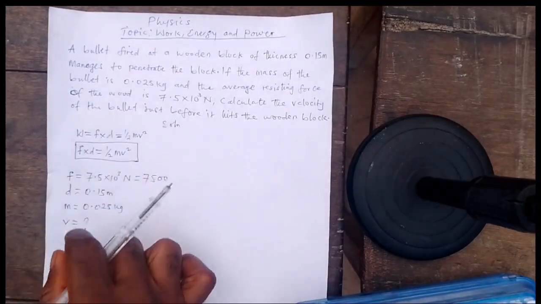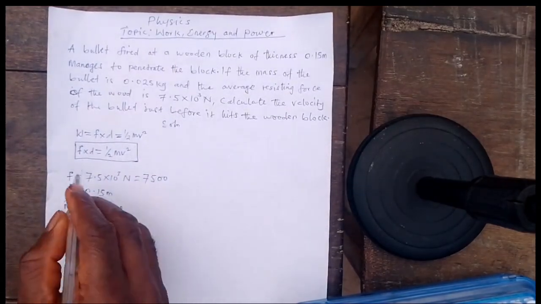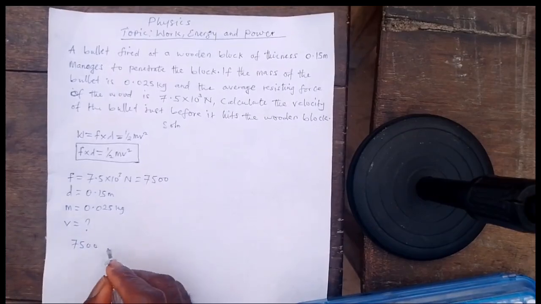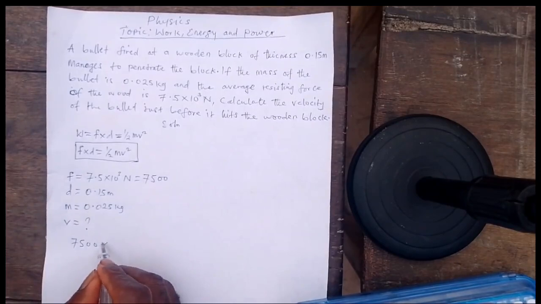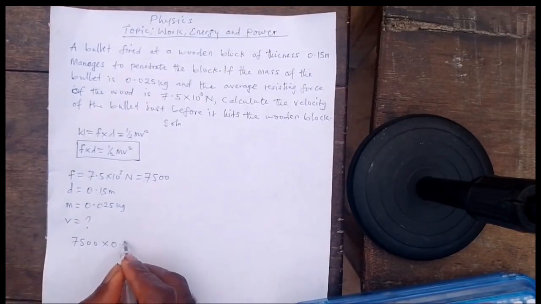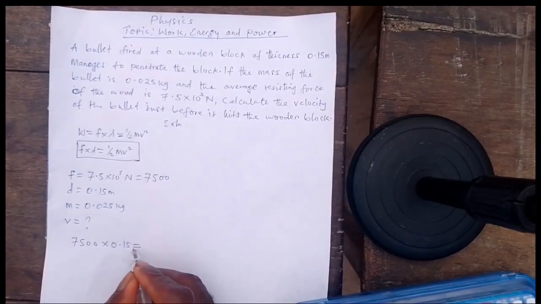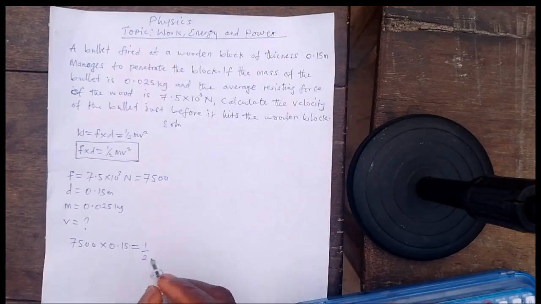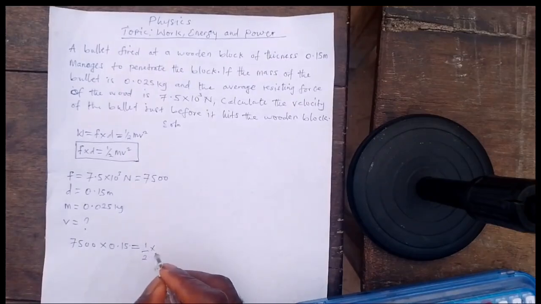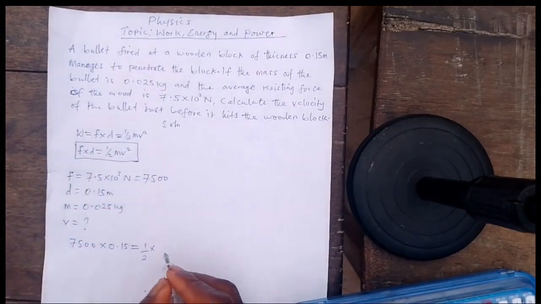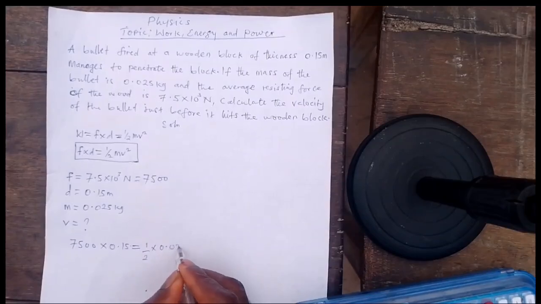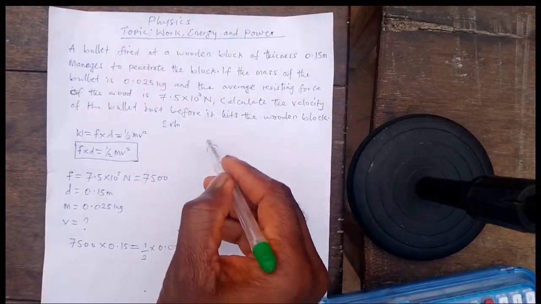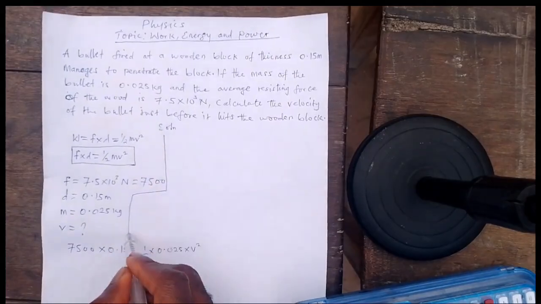So if we substitute these quantities into the formula, we will have that F times distance, 7,500 times 0.15, is equal to half, 1 over 2, times mass, which is 0.025, times v squared, right? I'm going to be making use of this area because of space.